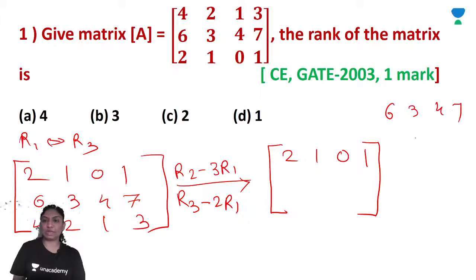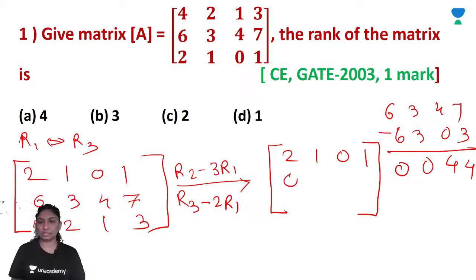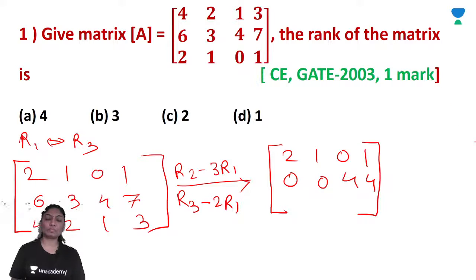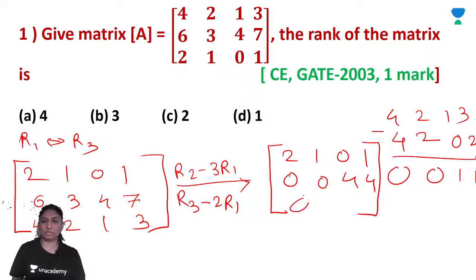R2 is 6 3 4 7 minus 3R1, so 6 3 0 3. Immediately we will get 0 0 4 4, right? Now R3 is 4 2 1 3, minus 2R1, so we get 0 0 1 1.